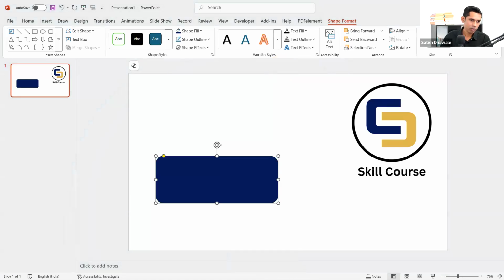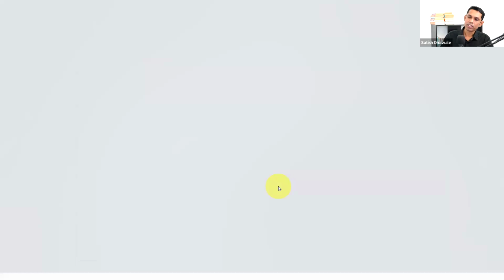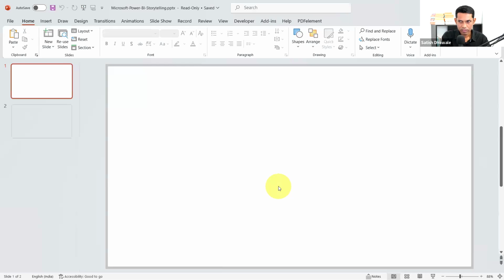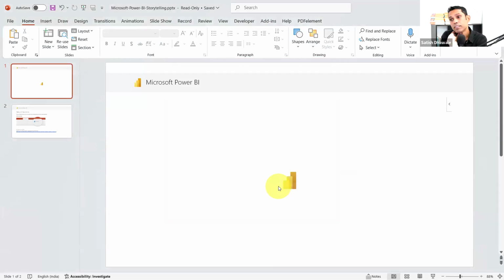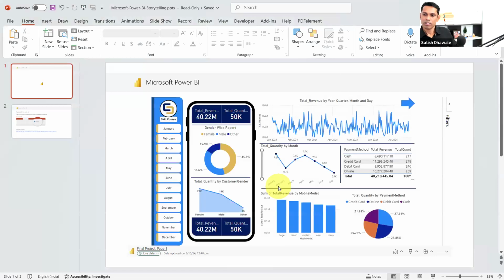Yes, it is open, I think so. At the left side. No, it's opening. Still opening. Wait for a second. It's opening now. Look, it is fetching the data from the web. Got it, guys? Look at that. Now let me publish it.